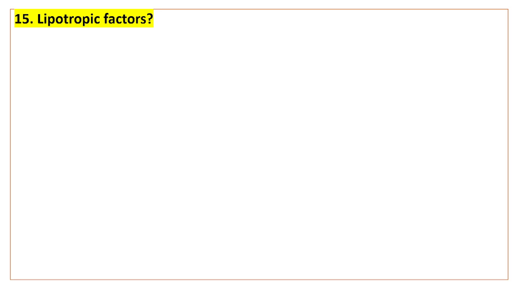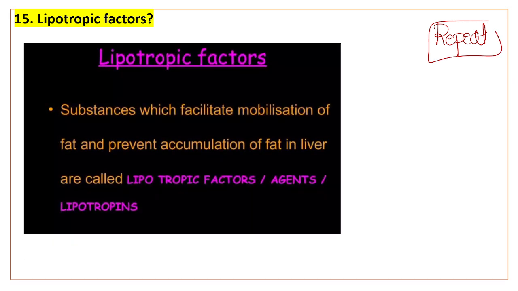Lipotropic factors. It's a very simple question, a repeat question. What is a lipotropic factor? They are substances which facilitate mobilization of fat and prevent accumulation of fat in the liver. So this is the definition of lipotropic factor.